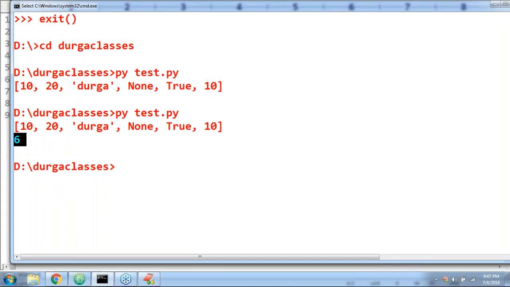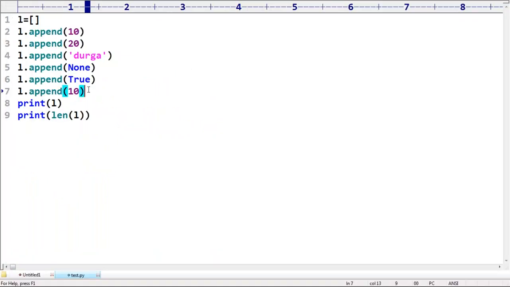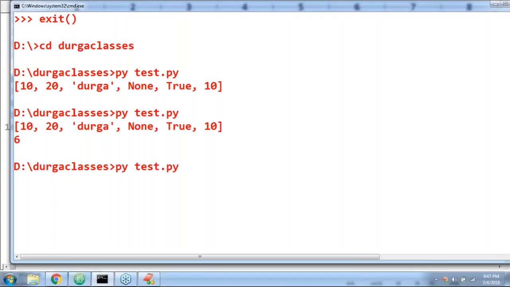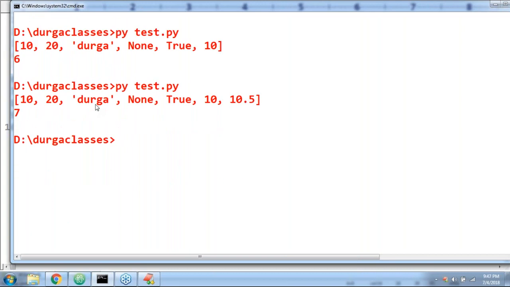Okay, like you can add float also, no problem at all. You can add float values also, no difference at all. You can add any type of object, acceptable. Okay, that's all. This is what you people should be aware of. But anyway, what is the append method and all those things, there is a separate list topic where we are going to discuss in detail. Okay, just be aware.